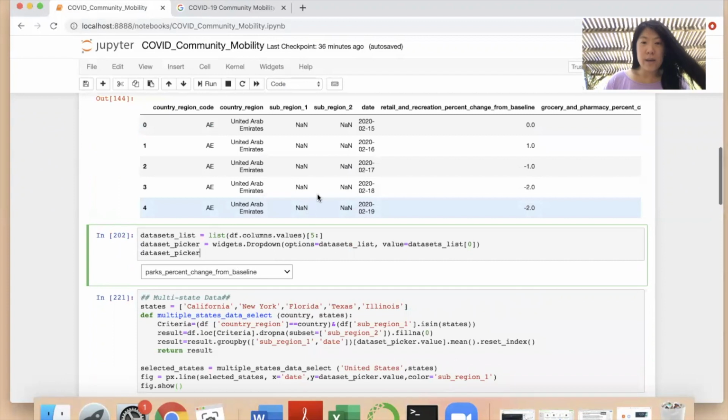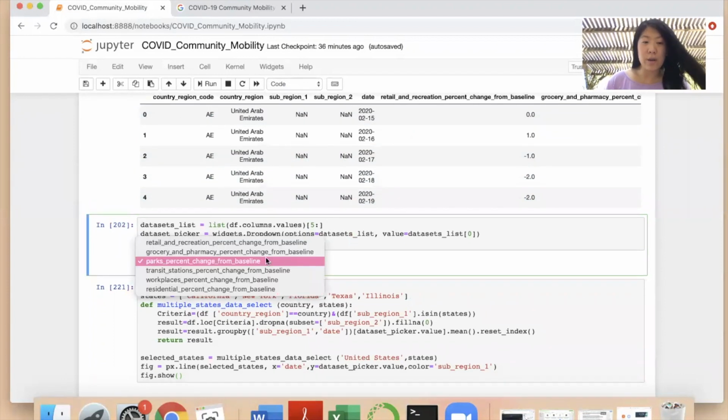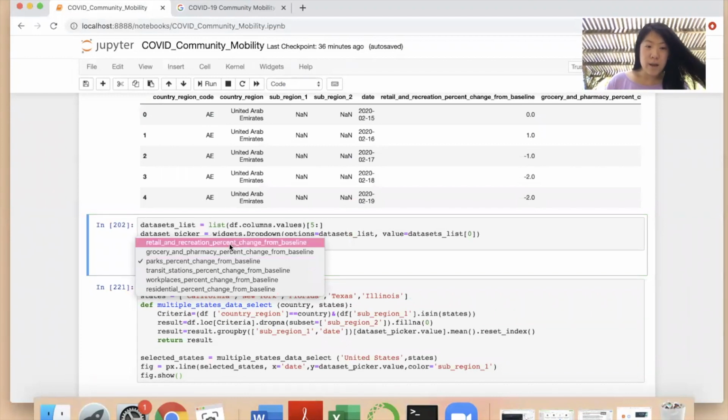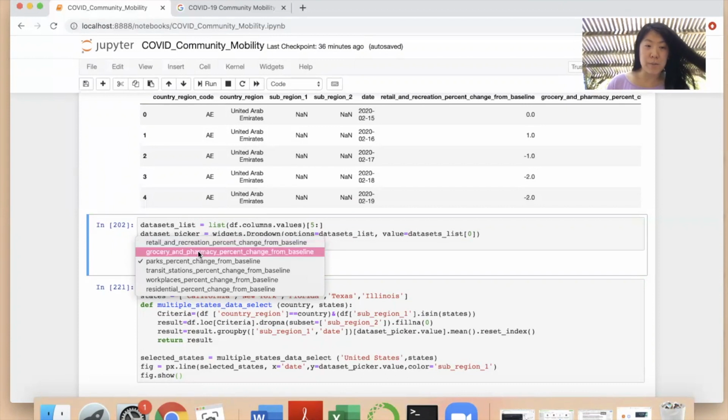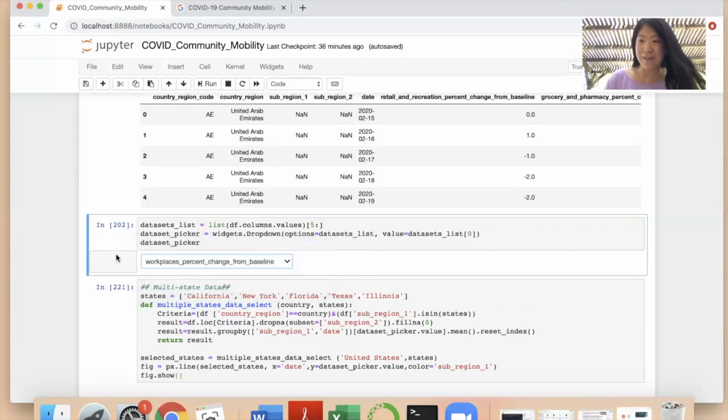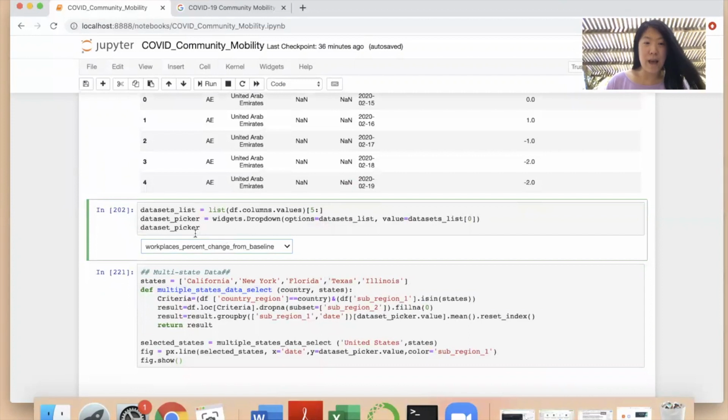Next, you can see that this CSV file shows a few sets of data, whether people go to retail, recreational places, grocery, pharmacy, parks, workplaces, residential, and transit stations. We can start by seeing whether people still go to work or not. I'm gonna select this, and the value of this variable will be passed to the functions later, so I don't have to change it all the time.